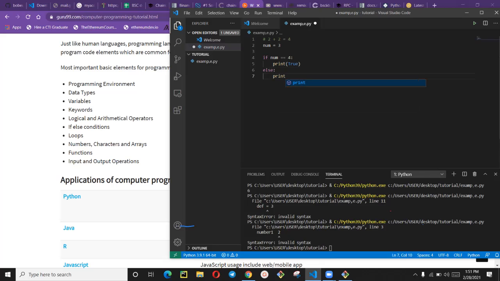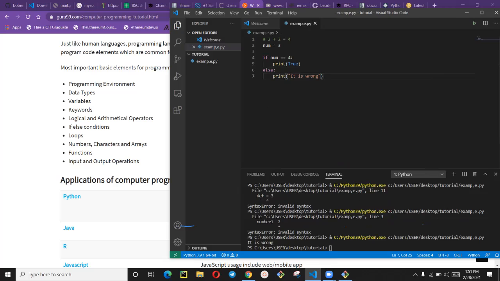Print, it is wrong. It is wrong. Okay, now let us print this now. Let us run this code. Let's run it. Can you see what it tells me? It said it is wrong. This is a valid Python code.